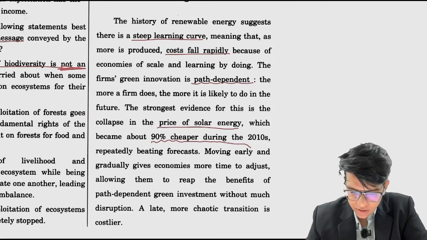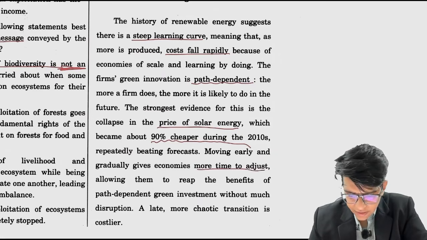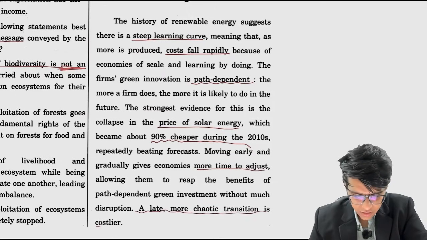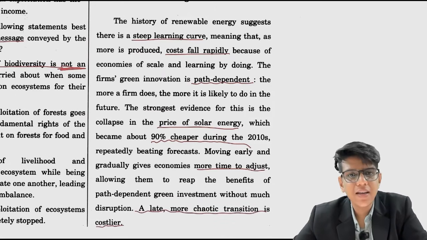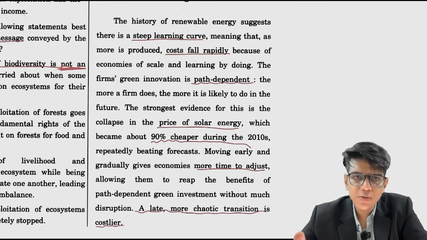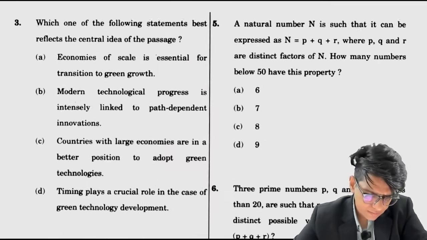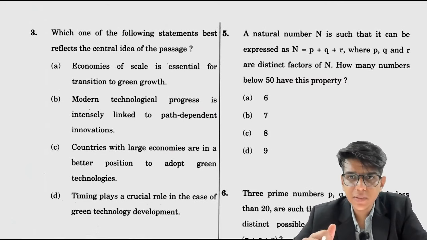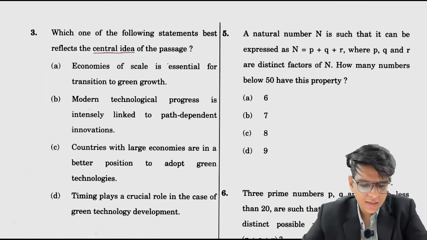Repeatedly beating forecast. Moving early and gradually gives economies more time to adjust, allowing them to reap the benefits of path-dependent green investment without much disruption. A late, more chaotic transition is costlier. So path-dependent जो भी चीज़ है उस पे if you start early, there are advantages. Okay, if you beat the curve and reduce the prices earlier. Okay, so based on this, which of the following, first question is this, question number 3, which of the following statement best reflect the central idea? Central idea is crux basically.